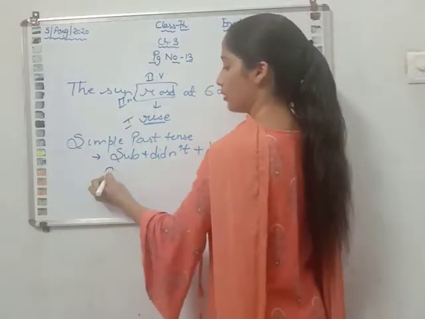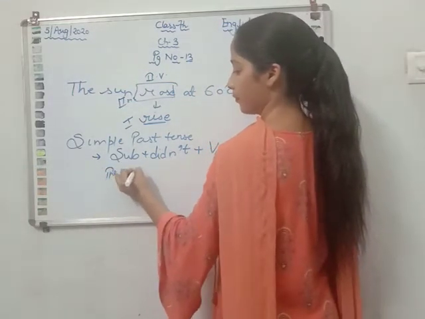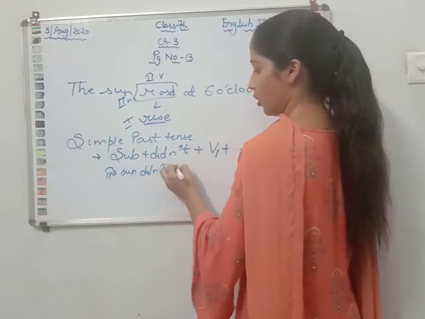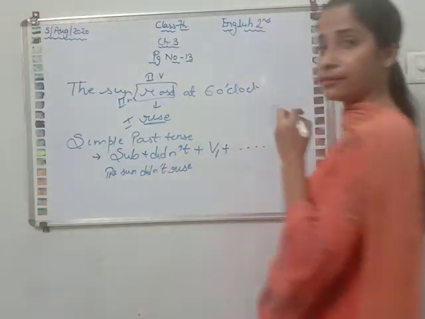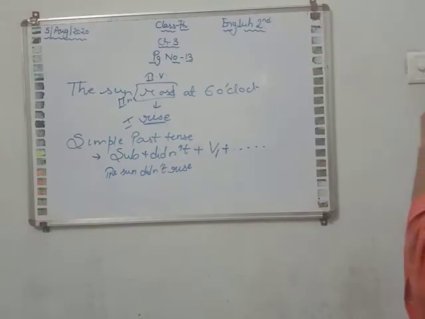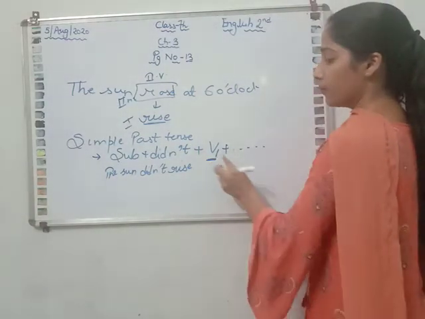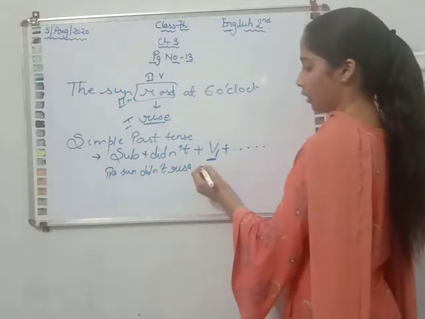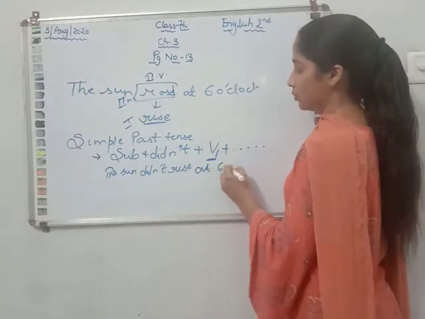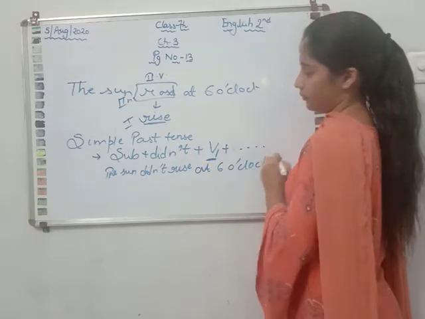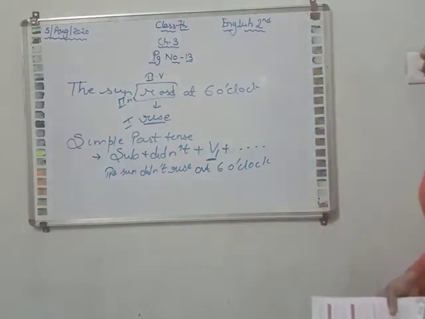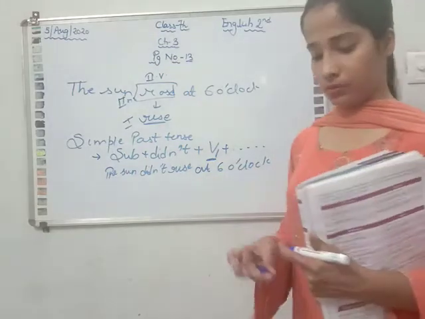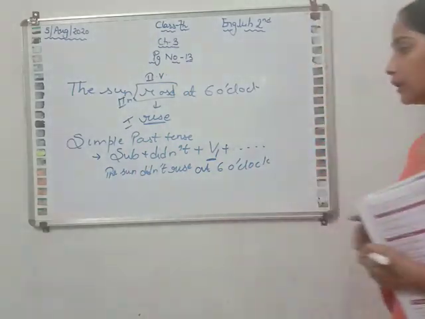So how you will frame? The sun did not rise. R-I-S-E, rise. The sun did not rise, because we will use first form of the verb. The sun did not rise at 6 o'clock. So like this we have changed our simple past tense into negative one. I hope this is clear to you.